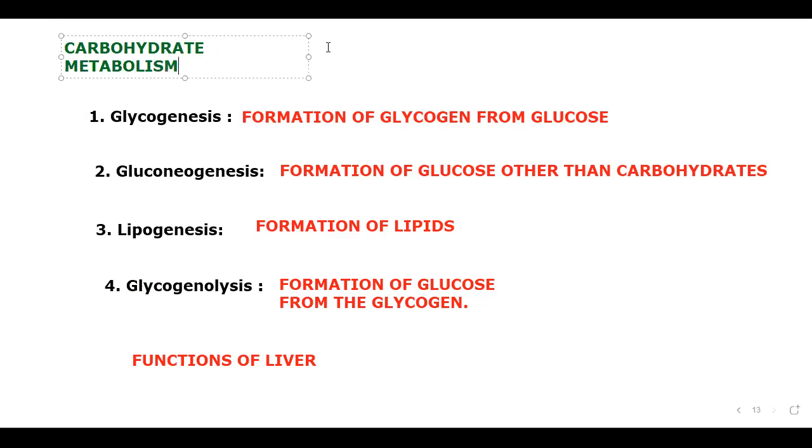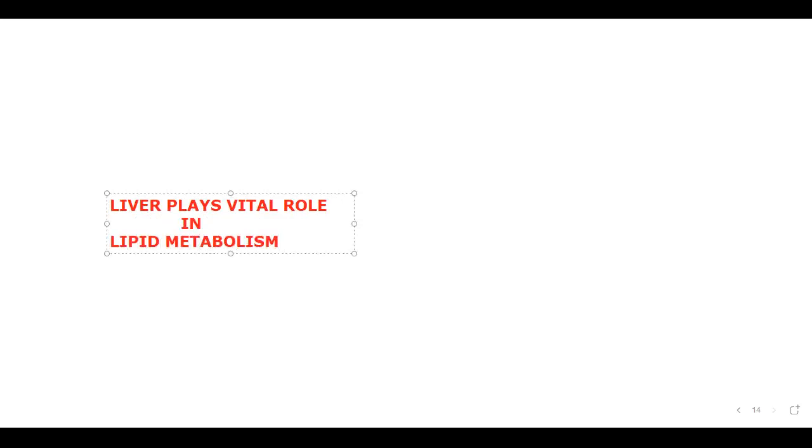Liver maintains carbohydrate metabolism. We can say, sir, what is carbohydrate metabolism? All these are part of carbohydrate metabolism only. Okay. Next, we have to say that liver plays a vital role in lipid metabolism also. Excess lipid storage, all the things we can say here. Liver is going to maintain lipid metabolism also.